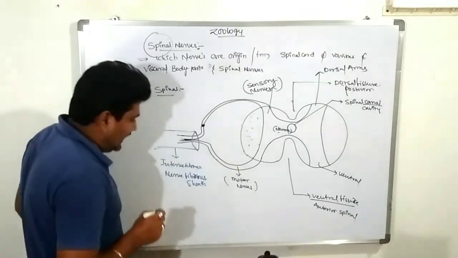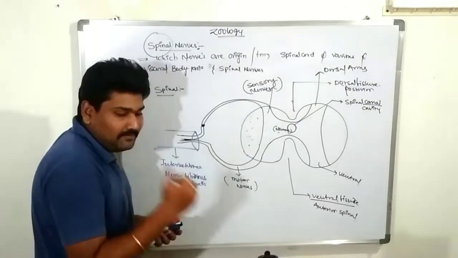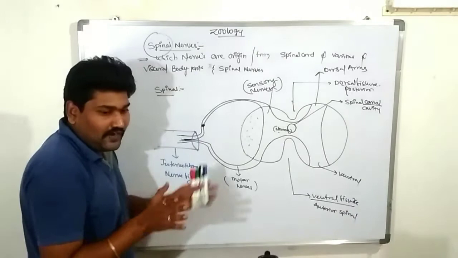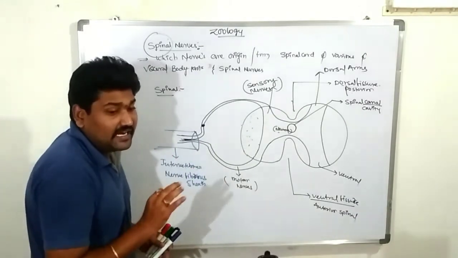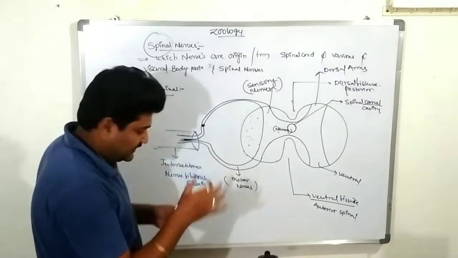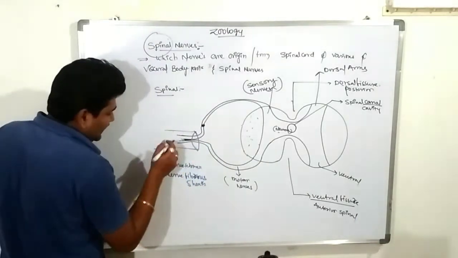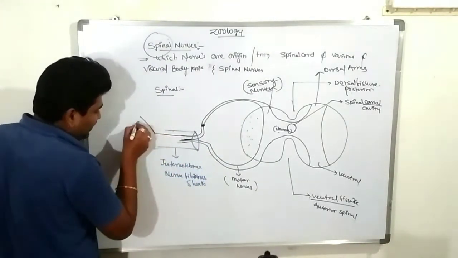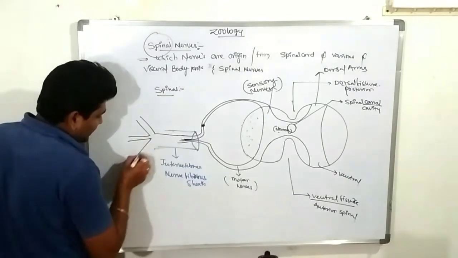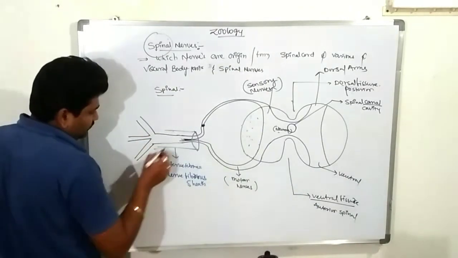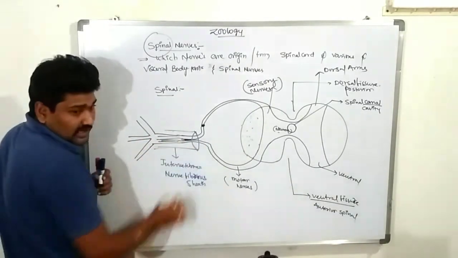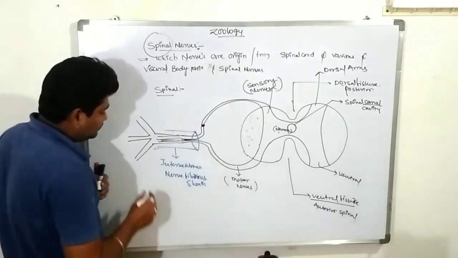These nerves come out and bifurcate into three divisions. These two nerves are divided into three nerves. How many? Three nerves are there.